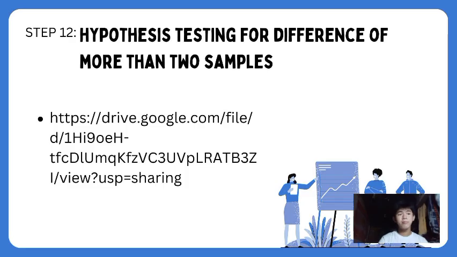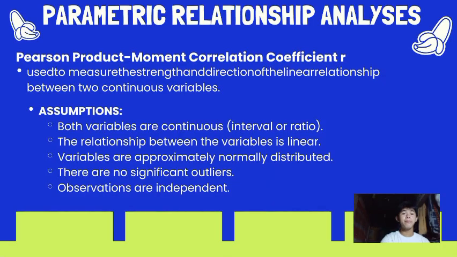So in this part, we will get to hypothesis testing for difference of more than two samples. And here, the parametric relationship analysis, the Pearson product moment correlation coefficient R. It is used to measure the strength and the direction of the linear relationship between two continuous variables. Its assumptions are: both variables are continuous, which is interval or ratio; the relationship between the variables is linear; variables are approximately normally distributed; there are no significant outliers; and observations are independent.